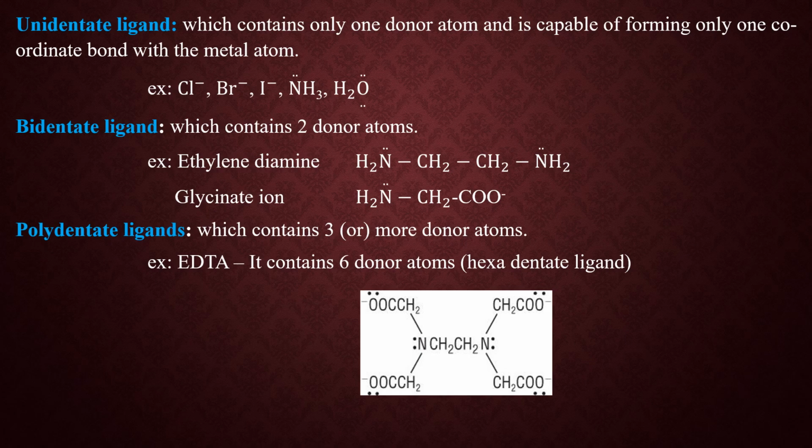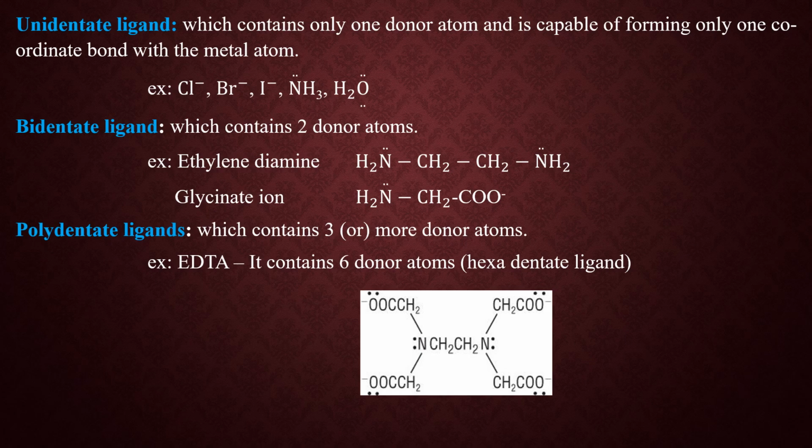Next, polydentate ligands. What is a polydentate ligand? Which contains three or more donor atoms. Example, EDTA. What is EDTA? Ethylene diamine tetraacetic acid, which contains 6 donor atoms. Hence, it is a hexadentate ligand.